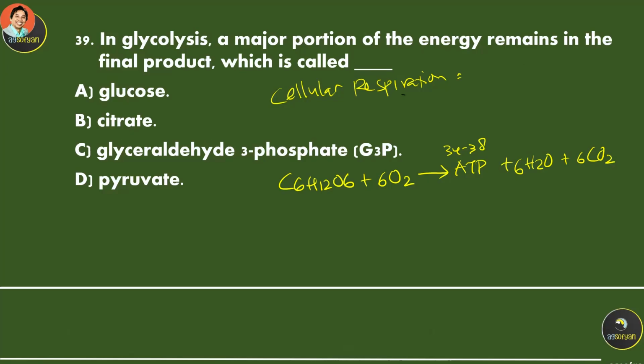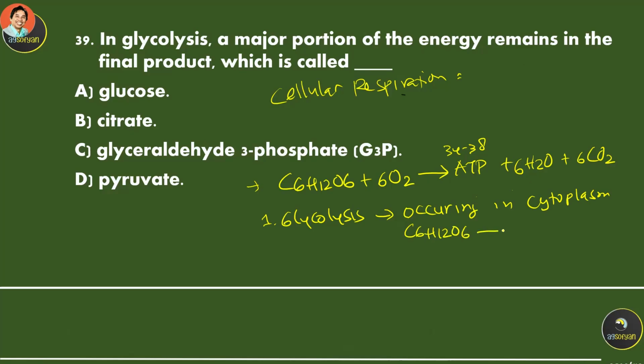Now, the cellular respiration reaction consists of several steps. The first step is called glycolysis. This occurs in the cytoplasm. Here glucose is converted into 2 pyruvate.